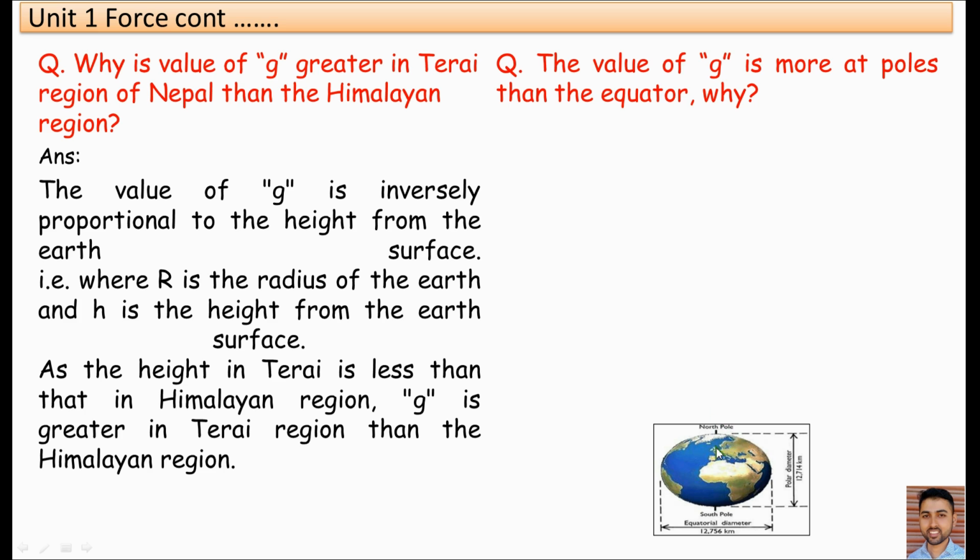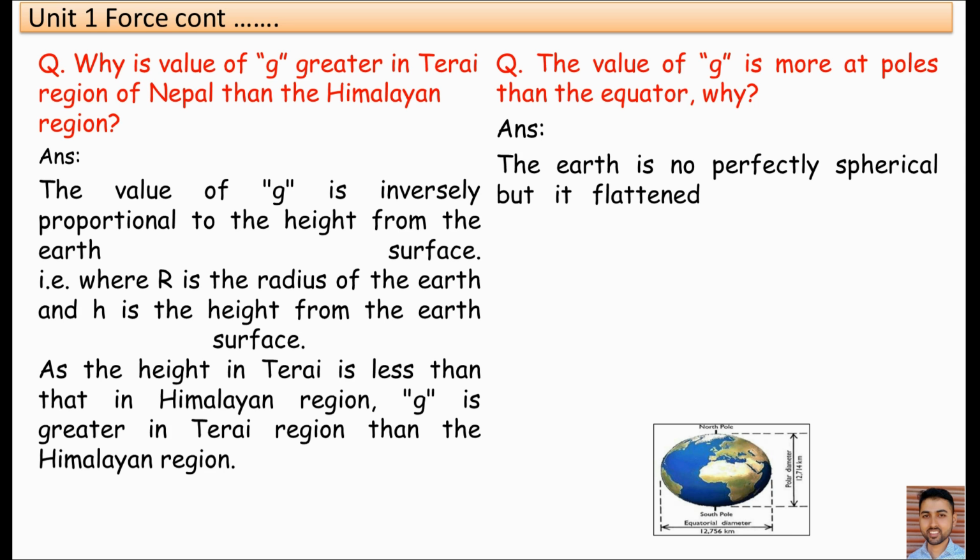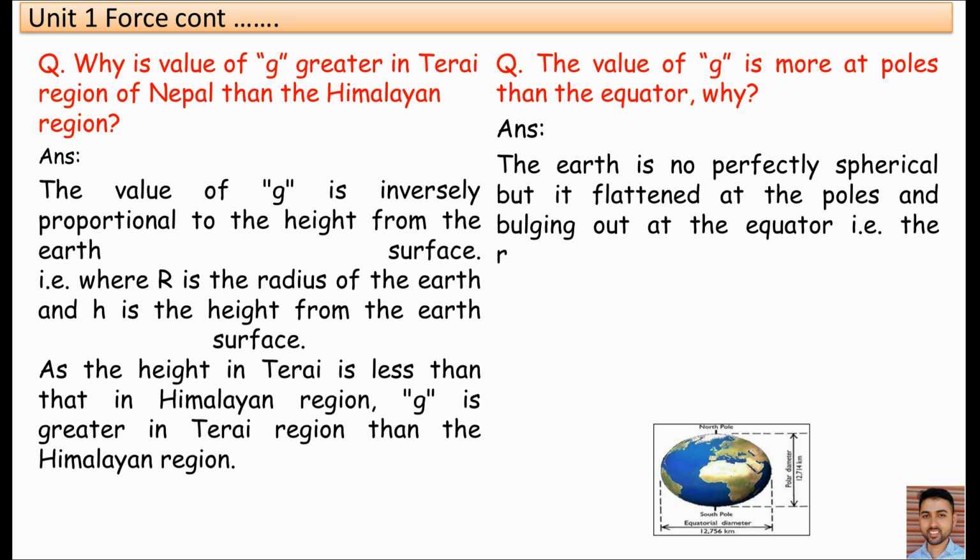Why? Okay, in the Earth, the value of G is more at the poles, in the polar region, in the North Pole and South Pole. But in the equator region of the Earth, the value of acceleration due to gravity is less in comparison to the polar region. Why? The answer is that the Earth is not perfectly spherical.